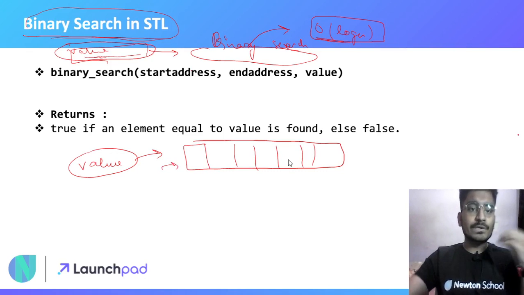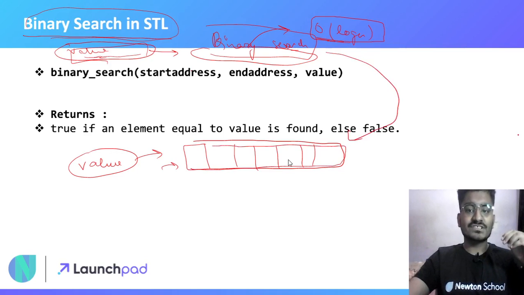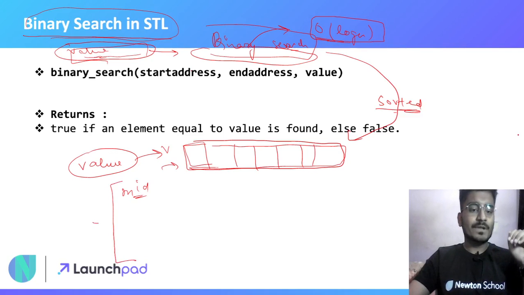What you can simply do when you know binary search is write some code. Firstly, you will sort this array, since a prerequisite of binary search is that the container values should be sorted. So firstly you will sort this array or vector, whichever container it is, and then you will simply implement your binary search. Like you will find the mid index and then compare, a standard binary search implementation. Now this will obviously increase your task, as you have to implement the whole binary search inside this.